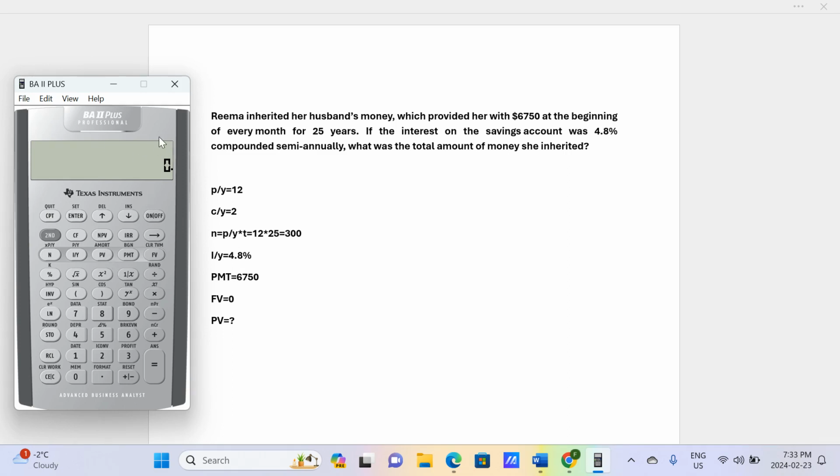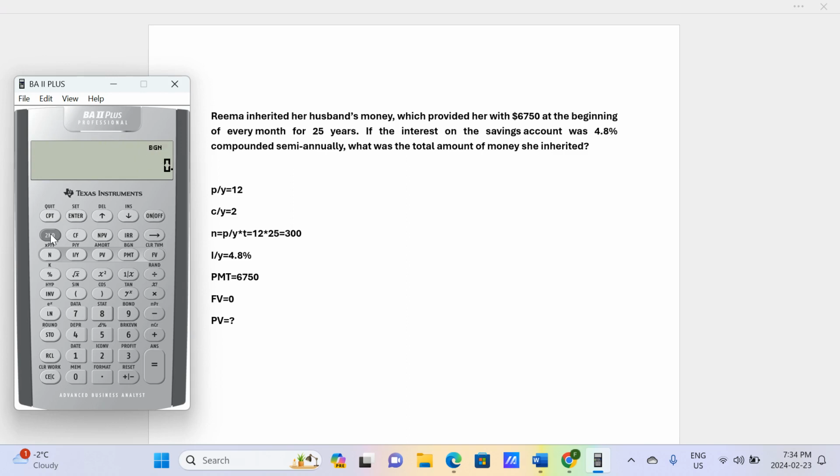First, I set my calculator on BGN mode. So second, PMT, second, enter, then second, CPT. Look at here, my calculator is on BGN mode. If you are going to solve an ordinary annuity question, after this question, you need to remove BGN.